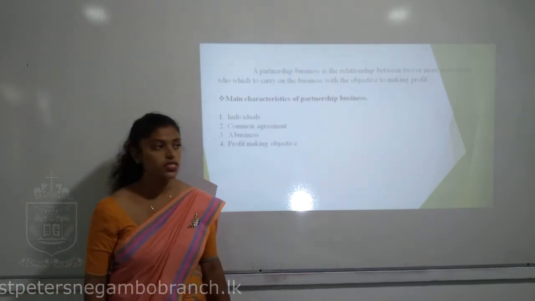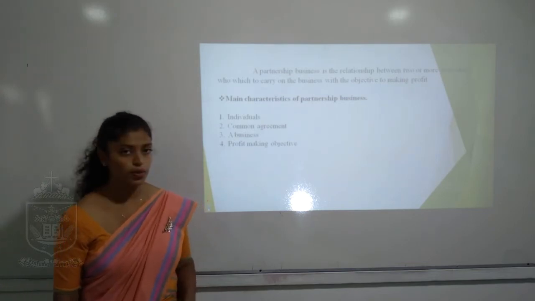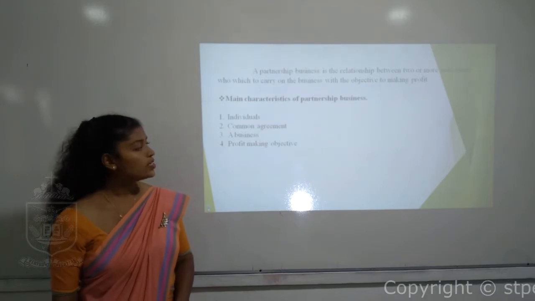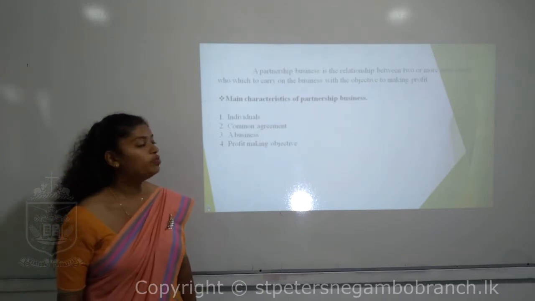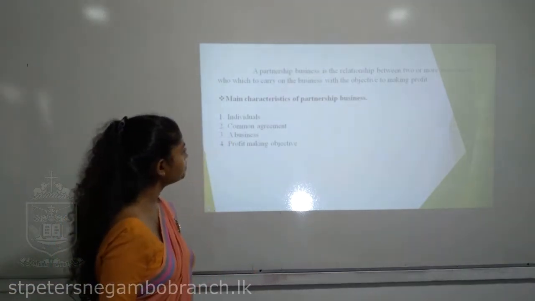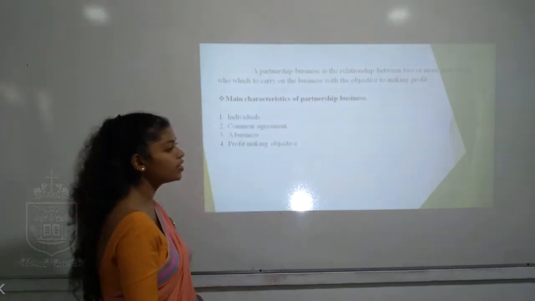So this is an organization, a combination of people, and there should be two or more people who have gathered to carry on a business with the objective of making profit. These are the specific words. So I call these the main characteristics of a partnership business.